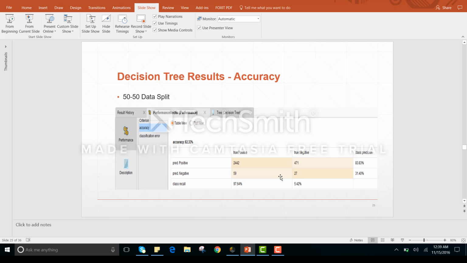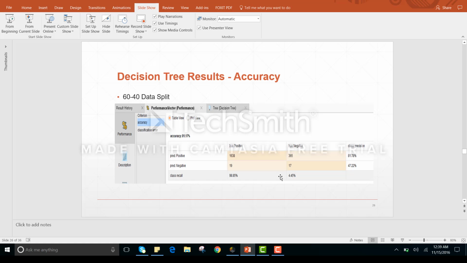We are running all these models on the training data. The second is the 50-50 data split we have used. Again here accuracy has increased, that is 82.33%, and the number of true positives has also increased, that is 2442, and the true negative is 471. And even class recall and class precision have also increased.